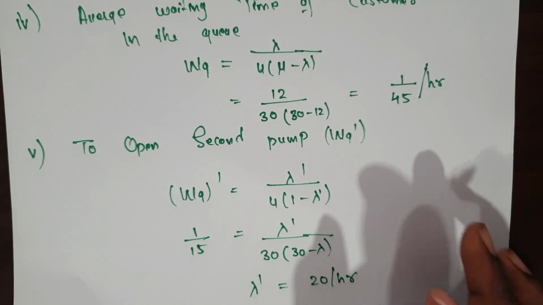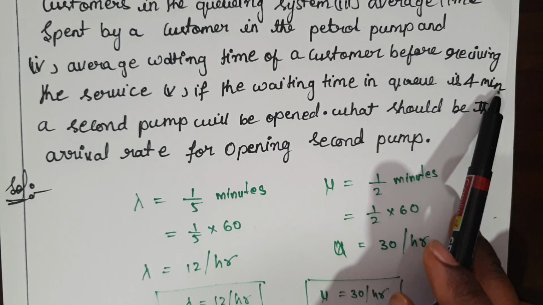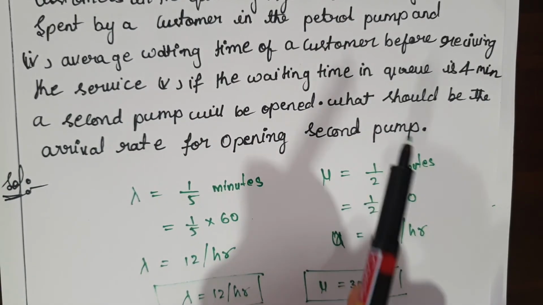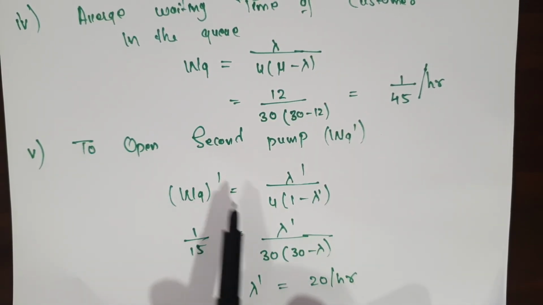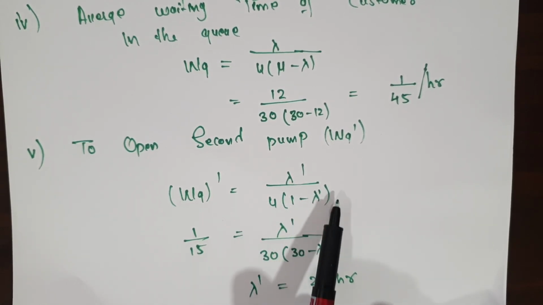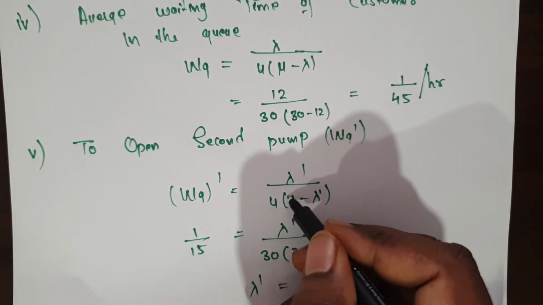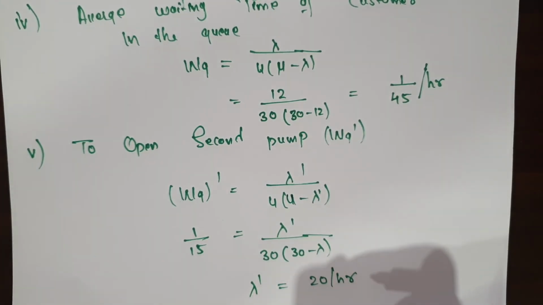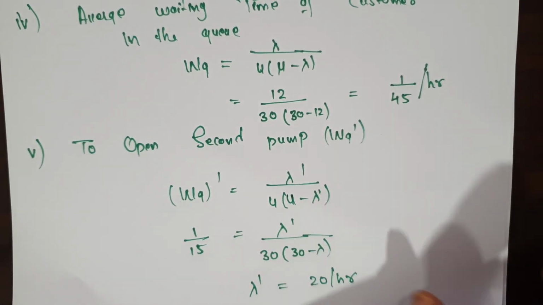So whenever a question like this is given, see here: if the waiting time in the queue is 4 minutes and the second pump will be opened, what should be the arrival rate for opening the second pump? For the second pump, this is the formula. To open the second pump, WQ dash is equal to lambda dash by mu into mu minus lambda dash. WQ dash is 1 by 15, lambda dash write down as it is, mu is 30. If you substitute, you will get the lambda dash. Like this you have to find out.